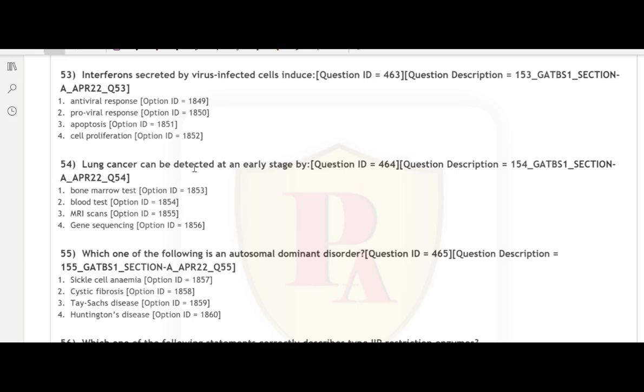So interferons, when secreted by virus infected cells, induce an antiviral response, which will ultimately help our body fight against the entering pathogen. Therefore, the correct answer is option 1, which states that it is an antiviral response.